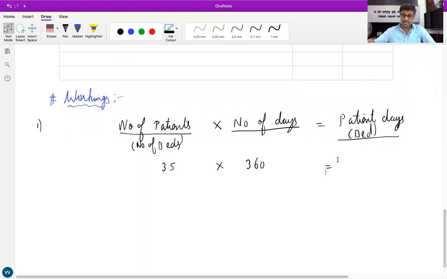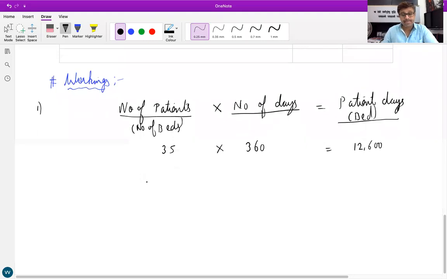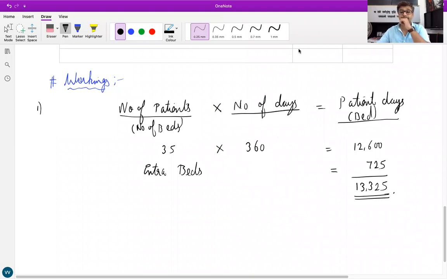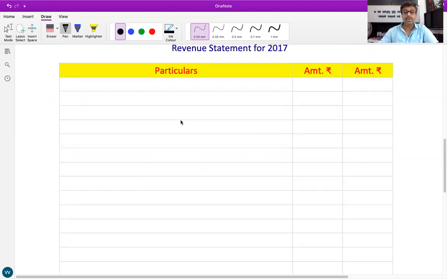12,600. And what else will be added in this 12,600, Bhakti? We would be directly taking the total of the extra beds. What are the total extra beds? 725. Very good, 725. So 13,325 patient days. Is every one of you clear with this? Any doubts in it? Are you all clear with the workings?